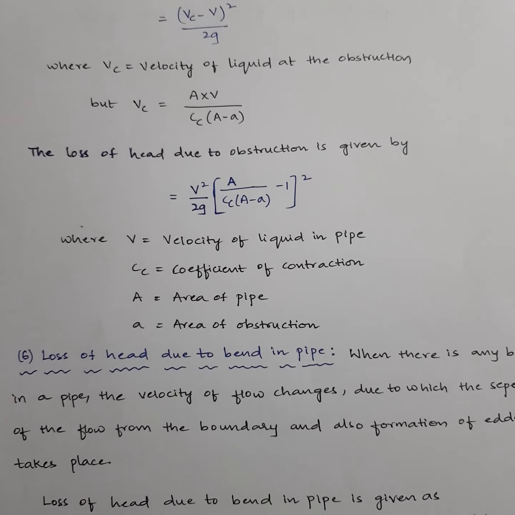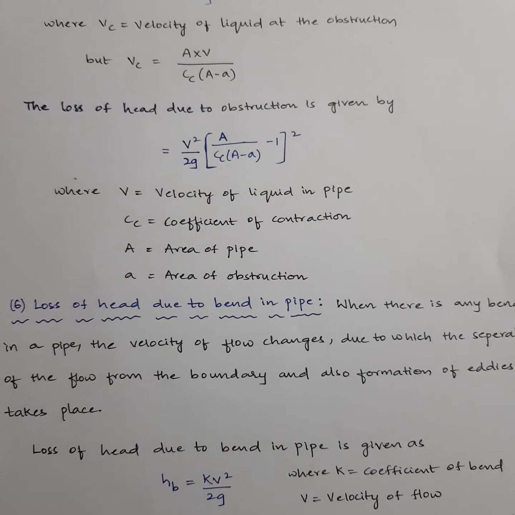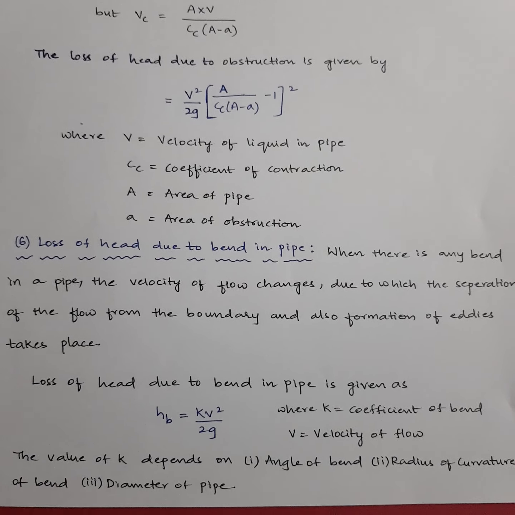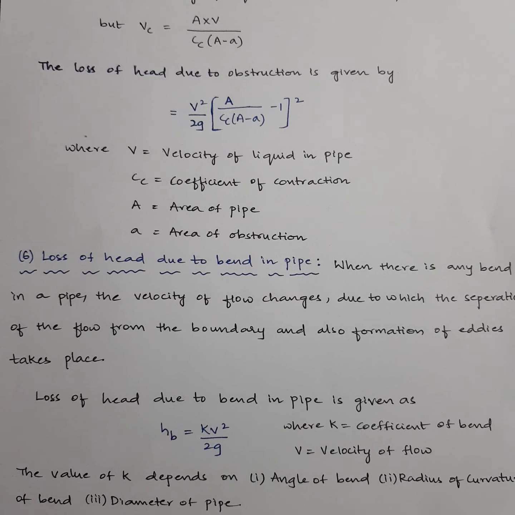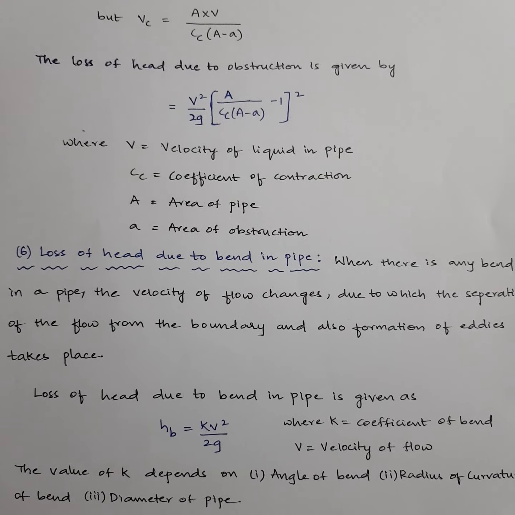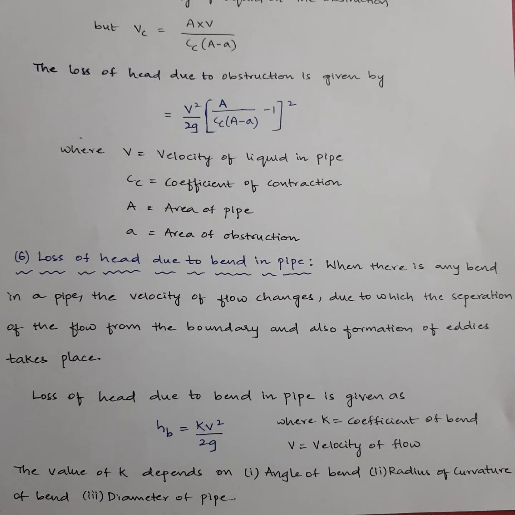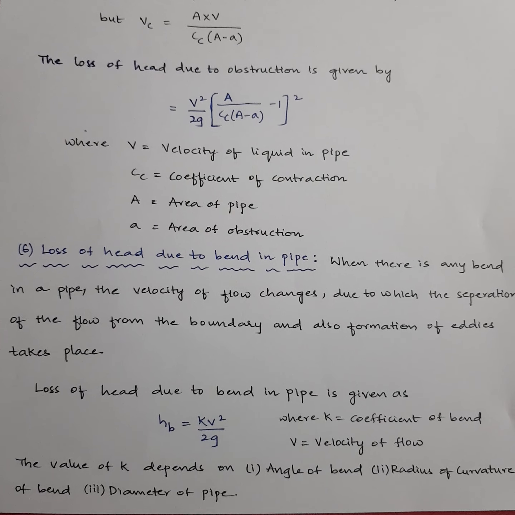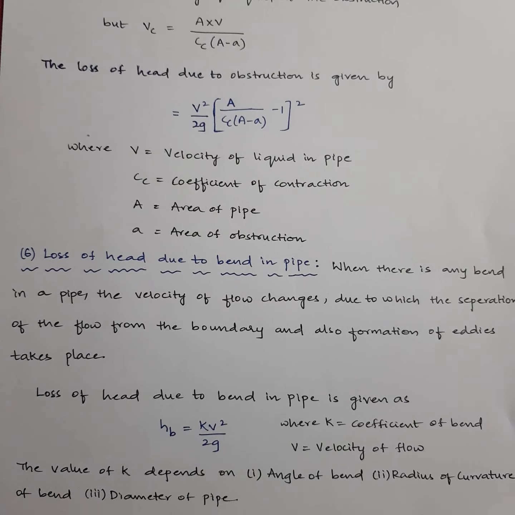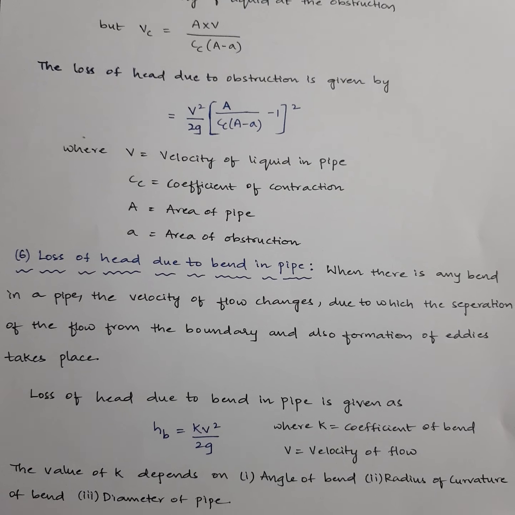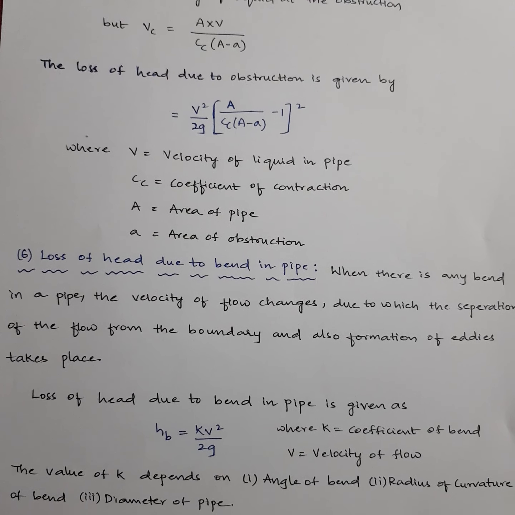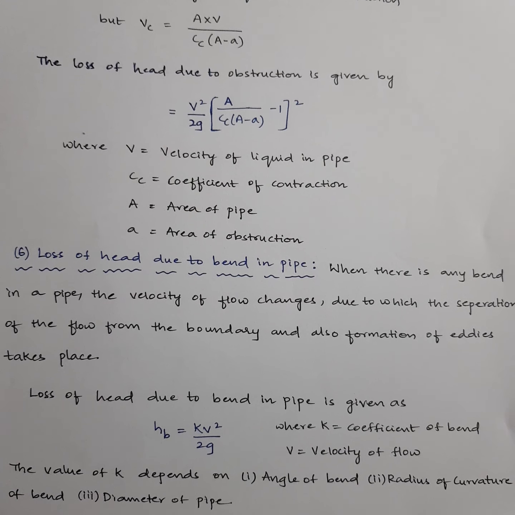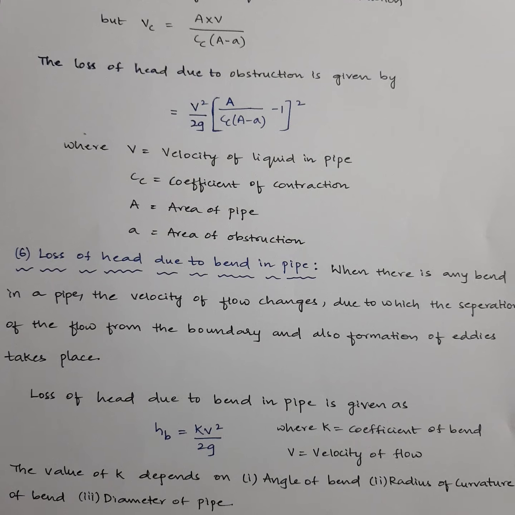And the next case will be loss of head due to bend in the pipe. If the pipe is given any bend form, then obviously there may be some leakage or some loss at the bend. Then at that place the head loss is given by the formula hb, where hb stands for head loss due to bend, hb equal to kV² by 2g, where k is constant of bend and V is the velocity of flow in the pipe. This value of k depends upon the angle of the bend, I mean, the bend is of how many degrees angle, and also radius of curvature of that bend, and also the diameter of the pipe.